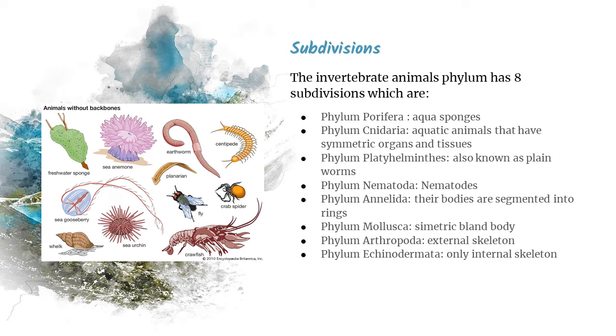These have their bodies segmented into rings. The phylum Mollusca, which have symmetric soft bodies. The phylum Arthropoda. These have an external skeleton. And the phylum Echinodermata, that only have an internal skeleton.